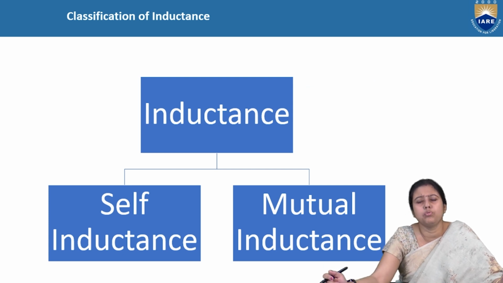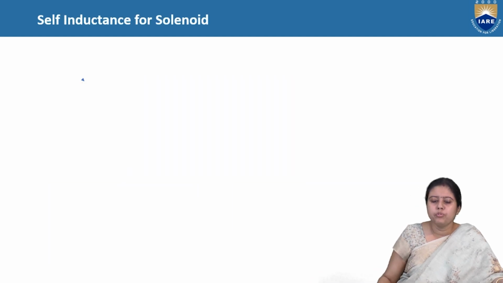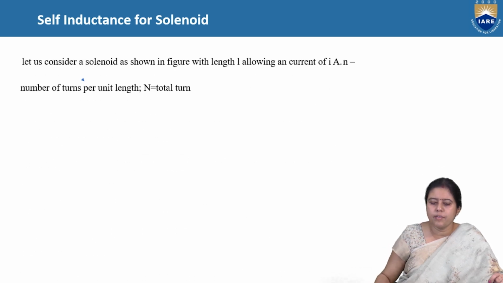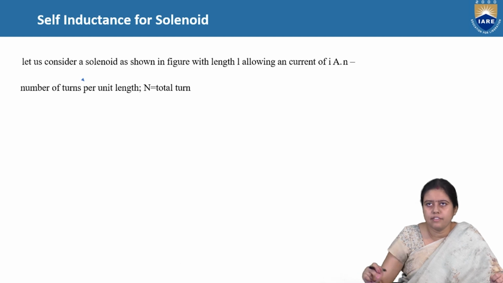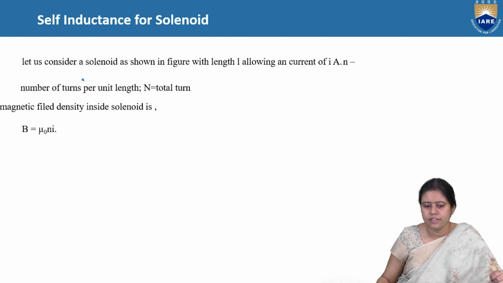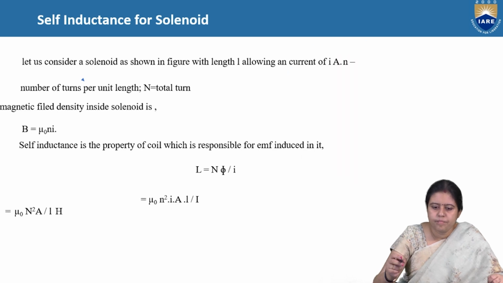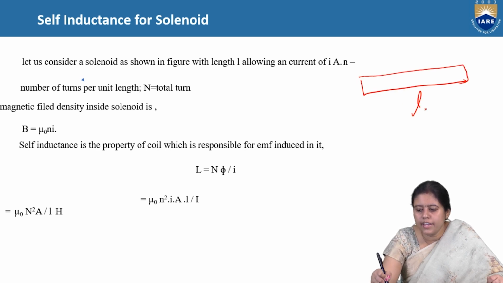Inductance is basically of two types, as I discussed earlier. One is called self-inductance and the other is called mutual inductance. Today we will discuss the self-inductance of a solenoid. So what is the self-inductance of a solenoid? Let us consider a solenoid as shown in the figure, whose length is L.